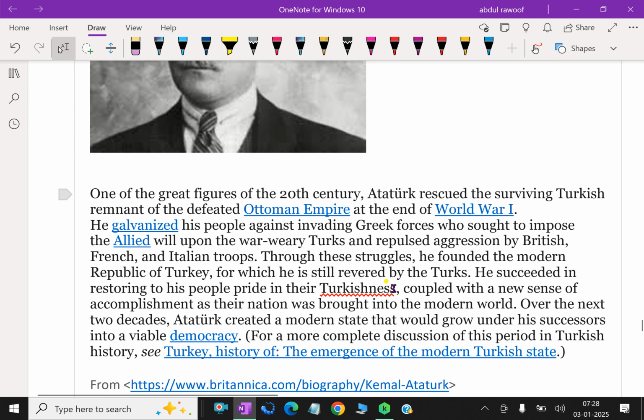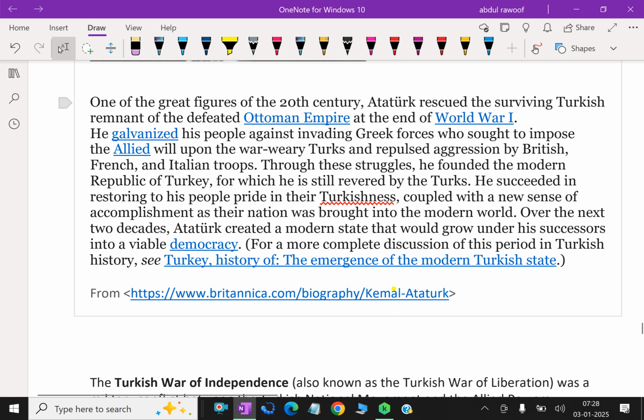One of the great figures of the 20th century, Atatürk rescued the surviving Turkish remnant of the defeated Ottoman Empire at the end of World War I. He galvanized his people against invading Greek forces who sought to impose the Allied will upon the war-weary Turks, and repulsed aggression by British, French, and Italian troops.